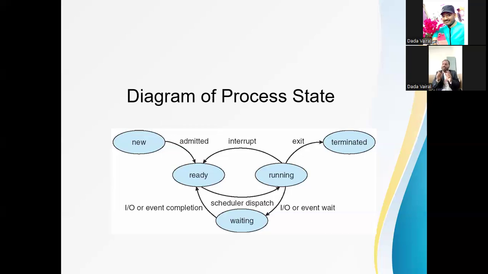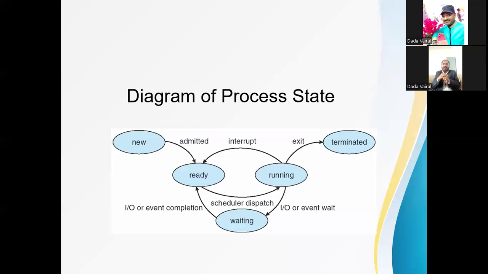Suppose we are switching the CPU from one process to another process. That is context switching. Then suppose the process execution is complete, so it will go to the terminated state. A process can be terminated in two ways: by completing its execution, or the system decides that the process will not go on any longer. At that time the process is terminated.